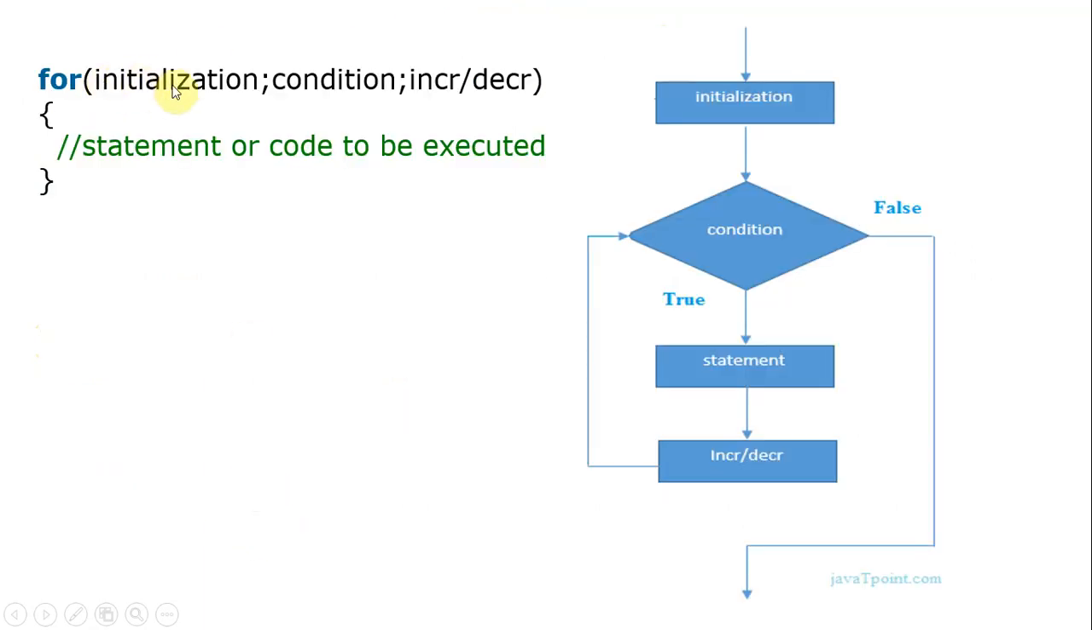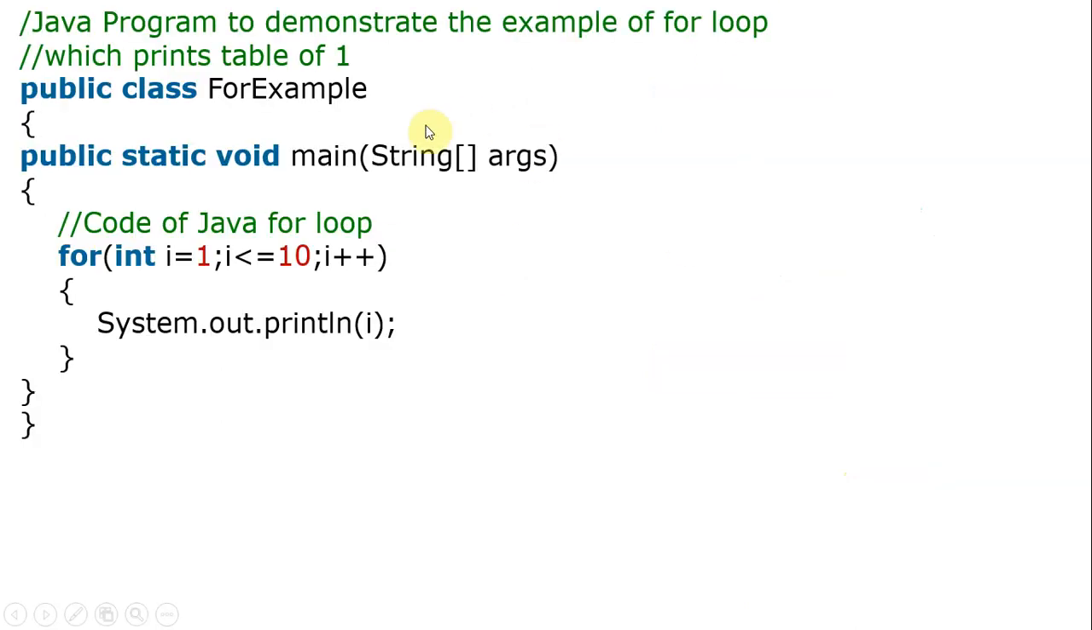Initialization, if you want to initialize a loop variable, and you have to specify the condition for when the loop should break, and after that increment or decrement of this loop variable can be done here, and these are the statements to be executed. So initialization you have to do, condition you have to specify, increment or decrement also you have to specify: increment by 2, increment by 1, decrement by 1, decrement by 5. Like that you have to specify, then the statements to be executed. So this is an example. It prints the table of 1.